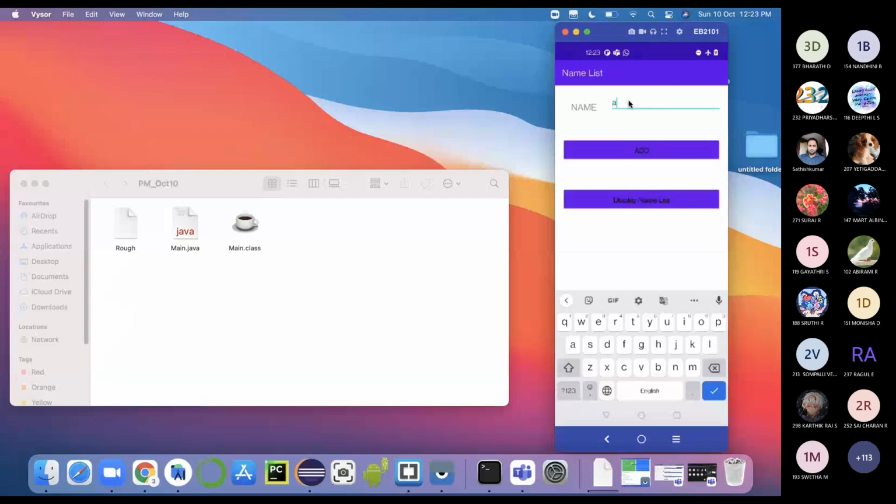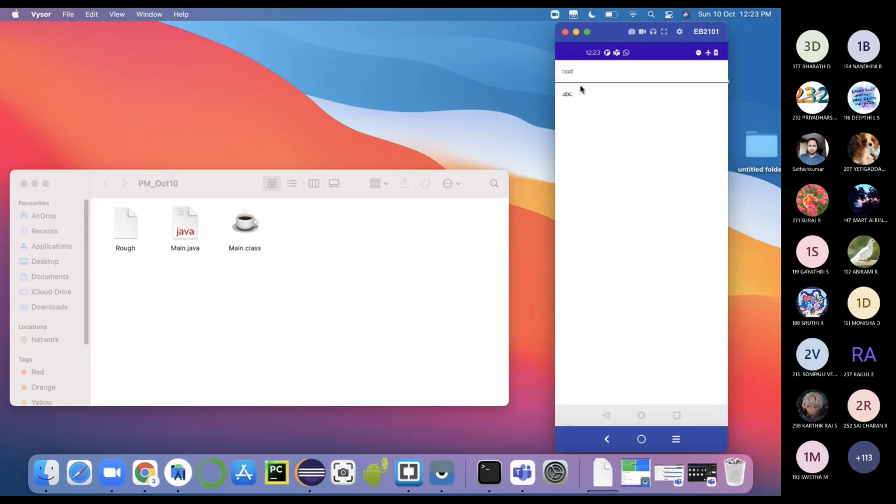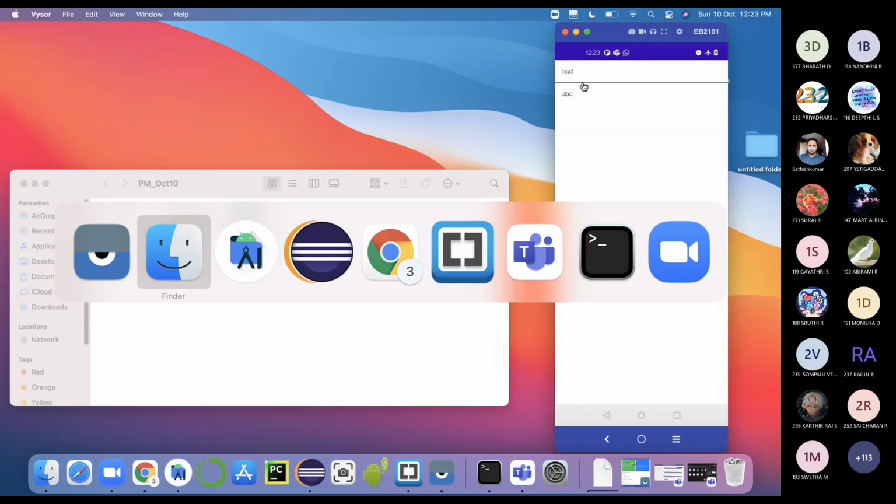You can see I'm adding ABC, ABC, BCD, BCD, then display. It will only show 2 because it removed the duplicate values. This is how we have to use list and set.